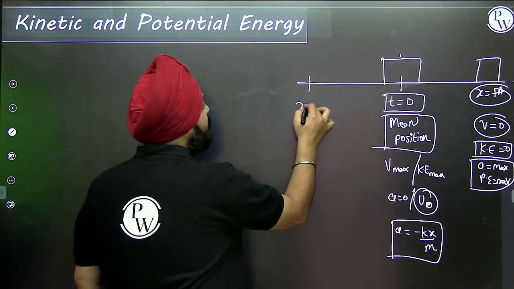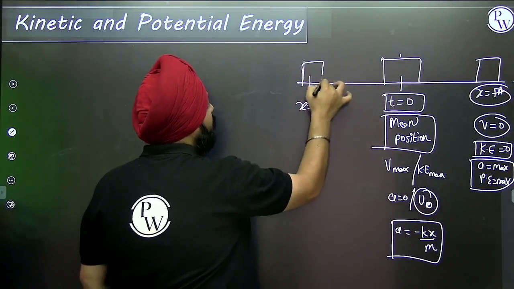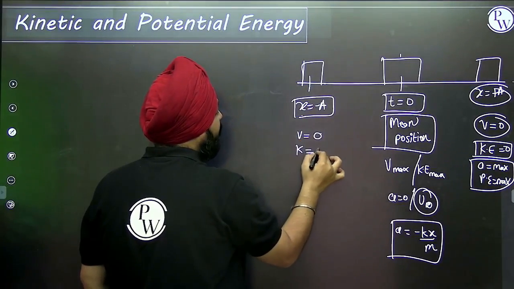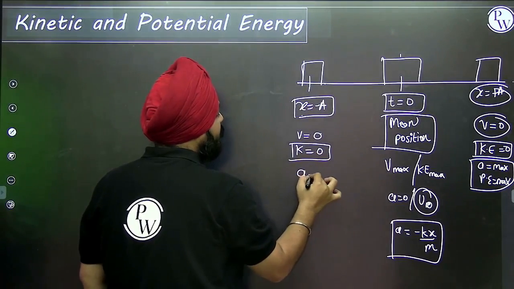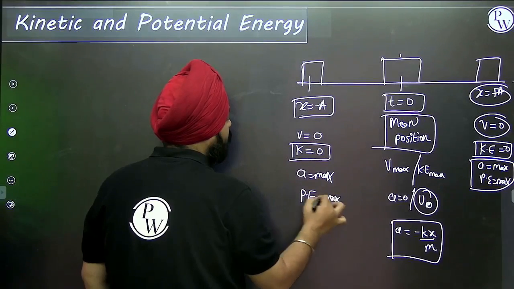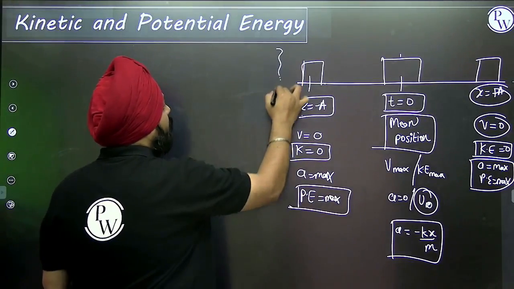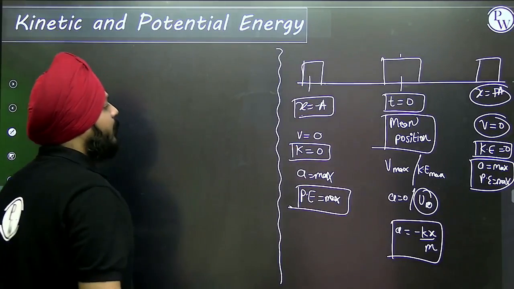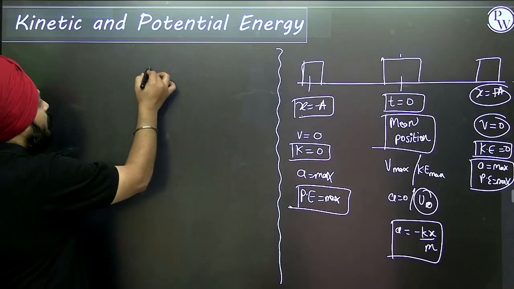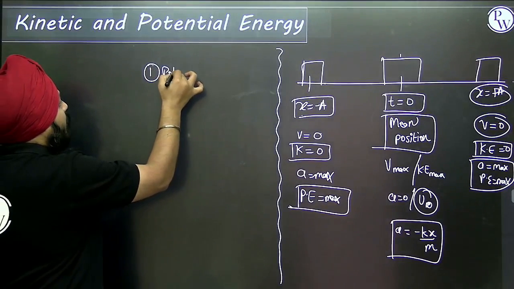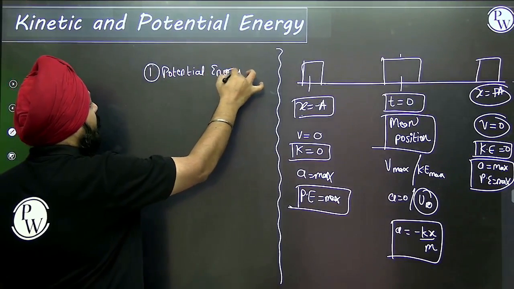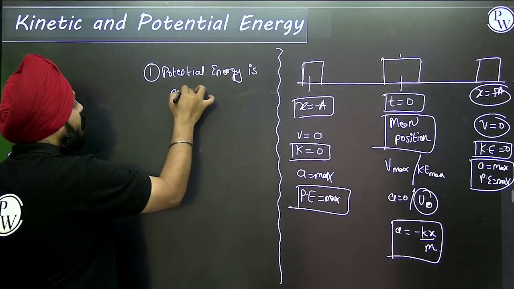Suppose we move to the point x equal to negative a. At this point also, the velocity of the particle is 0, so the kinetic energy is 0, and the acceleration is maximum. In another sense, the potential energy of the particle is maximum. What are the equations? First of all, the potential energy is associated with the spring.